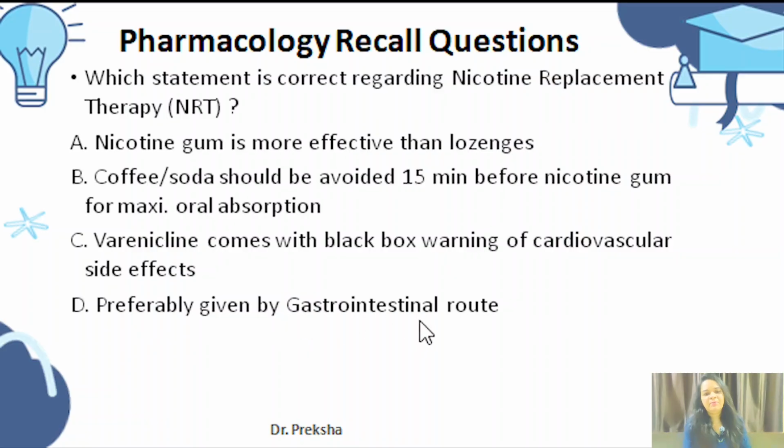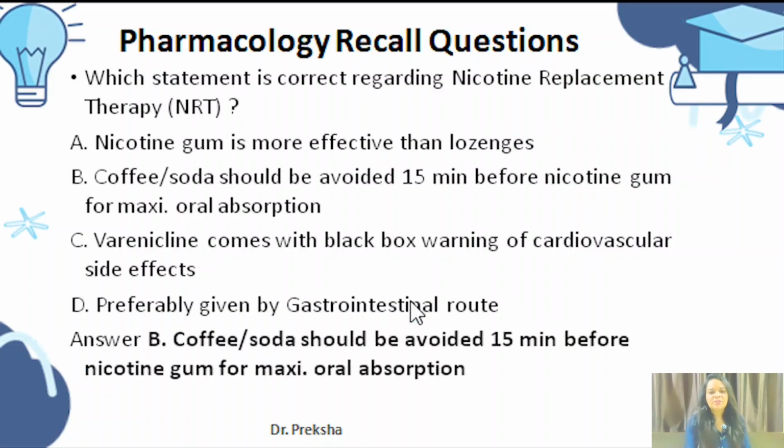Preferably given by gastrointestinal route. So this is also not true. So here the answer is coffee and soda should be avoided 15 minutes before nicotine gum for maximum oral absorption. For maximum absorption of the nicotine, you have to advise the patient to take coffee or soda either 15 minutes before or 15 minutes after the nicotine.